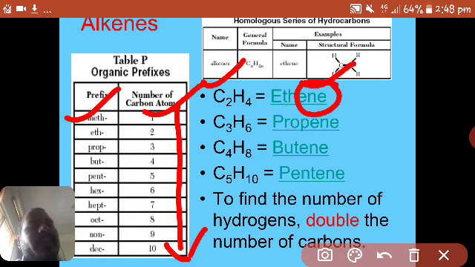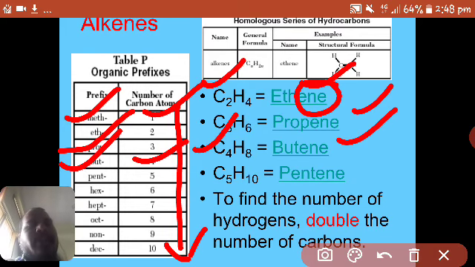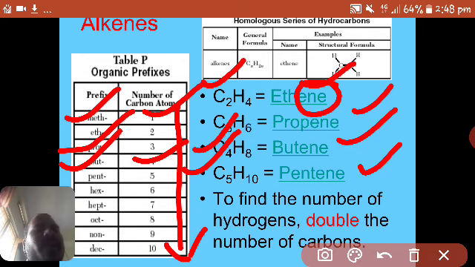By knowing the name, we can derive the formula of alkynes.